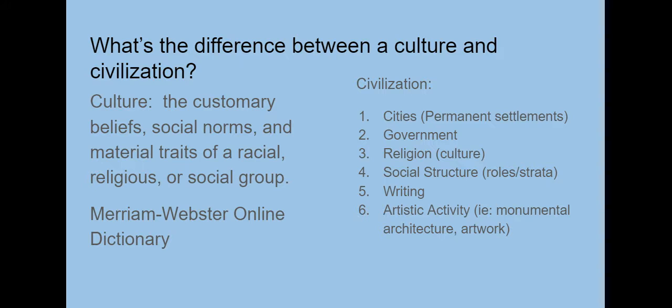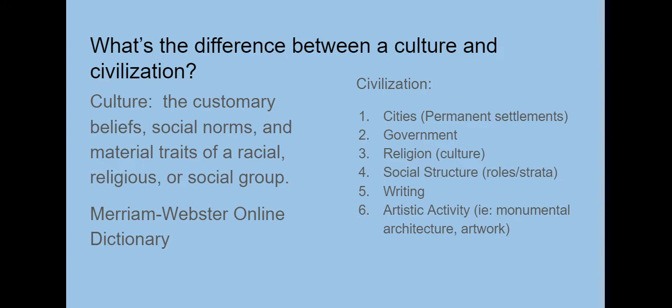So a social structure of some sort, upper class, middle class, lower class, that kind of thing. Number five, a system of writing. Some of the early writing, like cuneiform, you're going to see a picture of. It started off with just a couple of slashes, and then those would turn into pictographs like the hieroglyphics the Egyptians had, and that would evolve into our system of writing like we have today. So writing is very important, obviously.